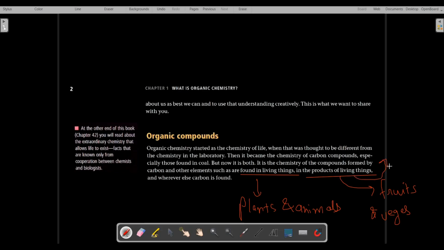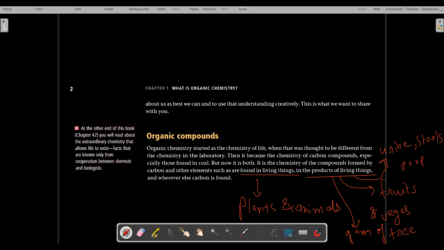Another example of a product of living things is urine. Urine and stools will also come under the products of living things. And other products are also there. For example, gum, gum obtained from a tree. Gum obtained from a rubber tree is also an example of a product of living thing.